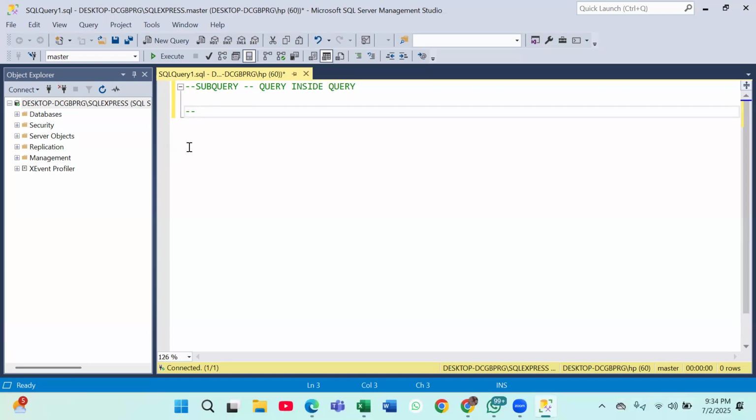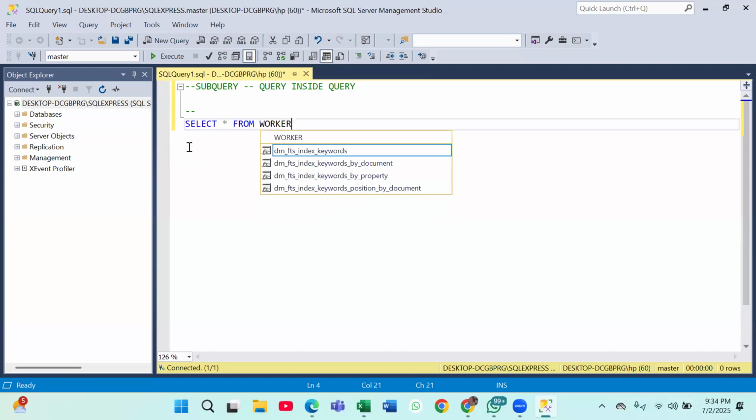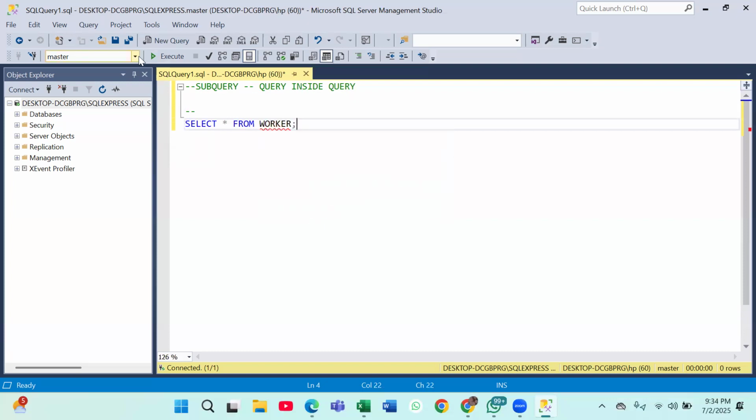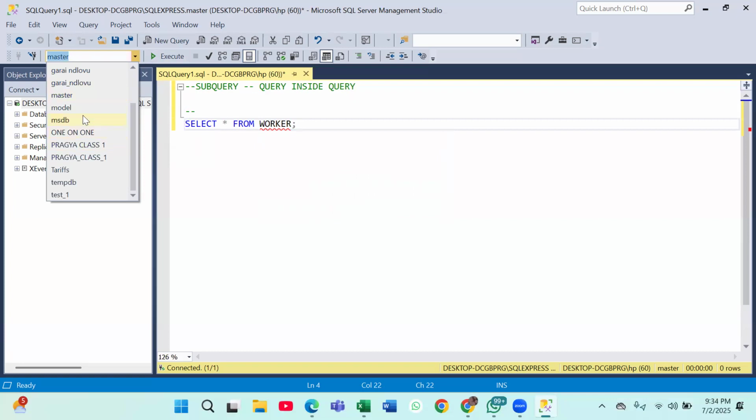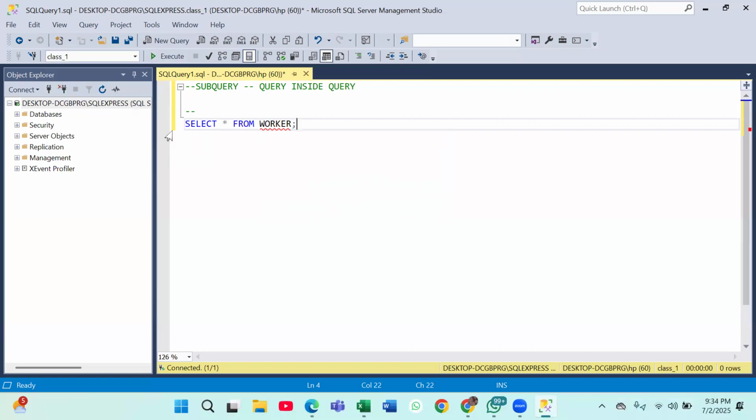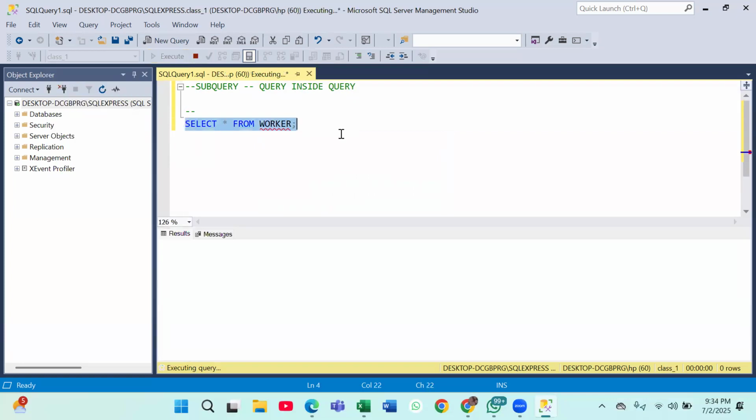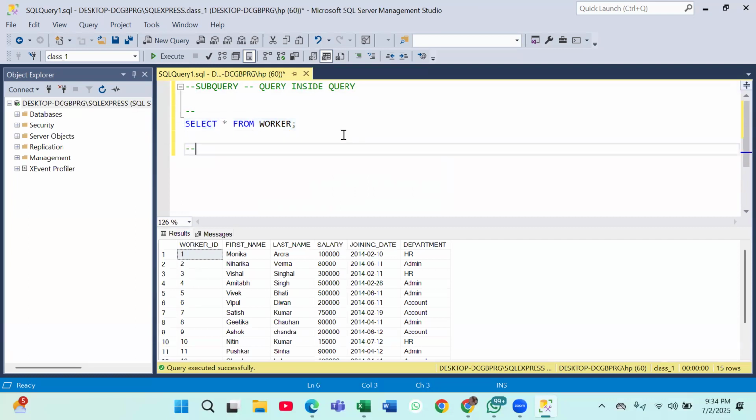So in our last class, let's start from worker. This is our worker table. If I say that I want those workers where salary is greater than average salary. We did the same question with the help of CTE also, right? Remember? Now we will be doing it with the help of subquery.